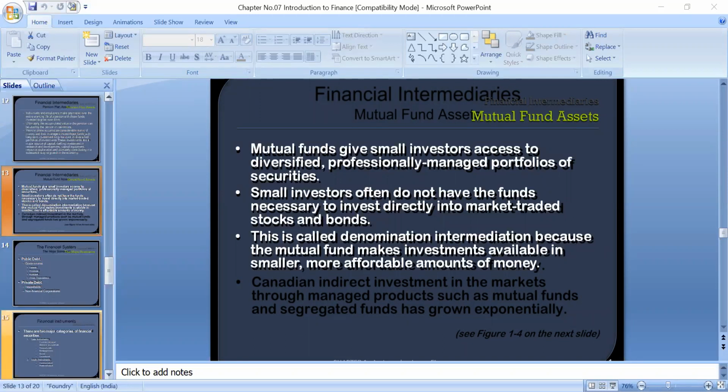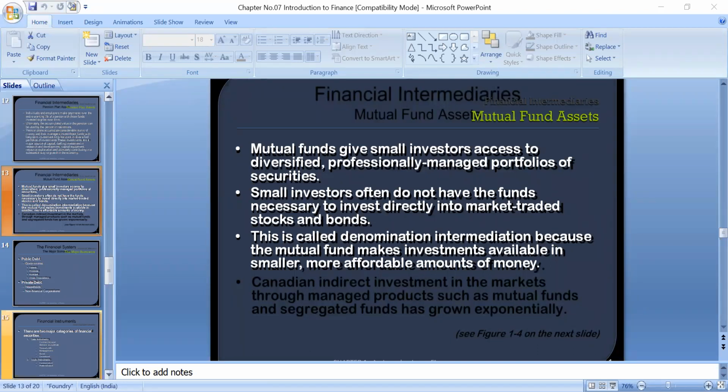Small investors often do not have the funds necessary to invest directly in market-traded stocks and bonds. Normally, individuals don't have an idea about the stock exchange or information about the markets. So they can give the money to these mutual fund organizations, which will invest their money in the stock exchange, in the securities, shares, bonds or debentures.